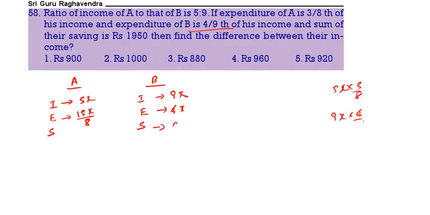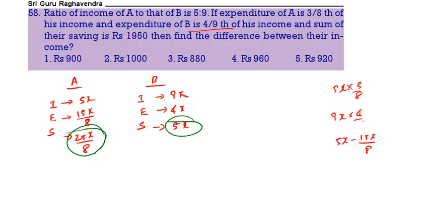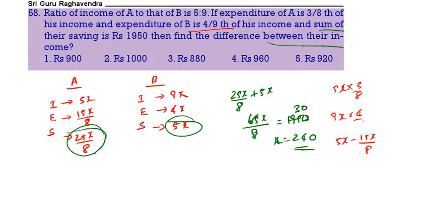Saving is income minus expenditure. Here 5x minus 15x by 8 will be 25x by 8. This is the saving of A, 25x by 8. Saving of B is 5x. Now the sum of their savings, that means 25x by 8 plus 5x, that is 65x by 8, is equal to 1950. So here we will get x value as 240. x value 240. Find the difference between their incomes. So one income is 5x, other income 9x. Difference will be 4x and x value we got 240.